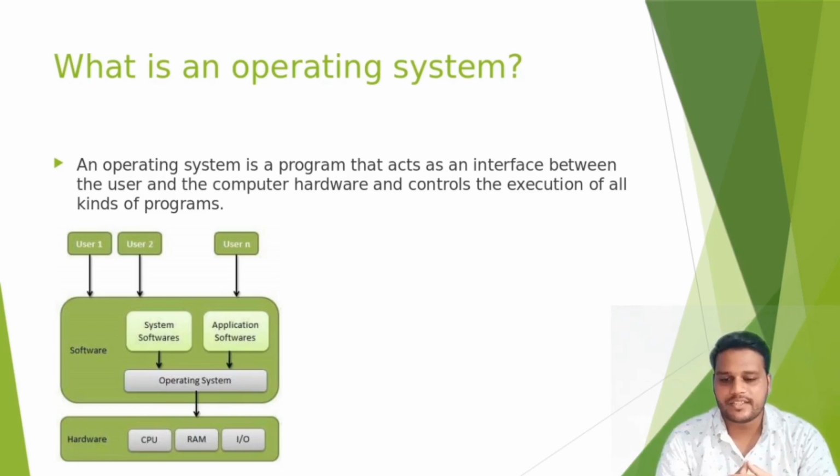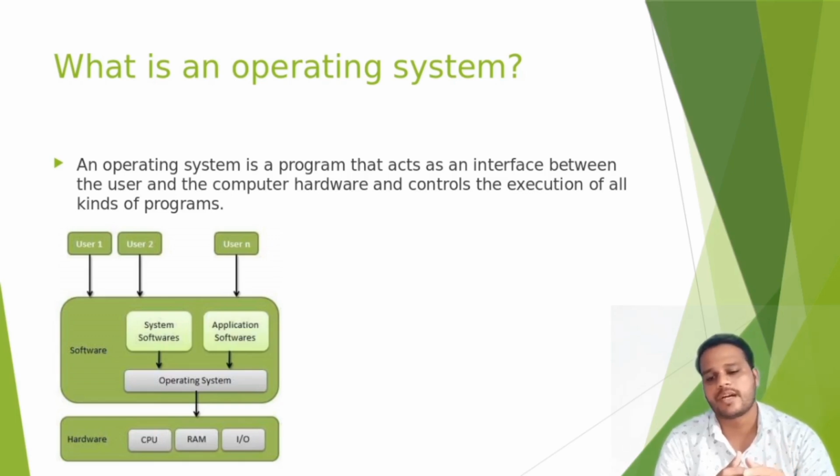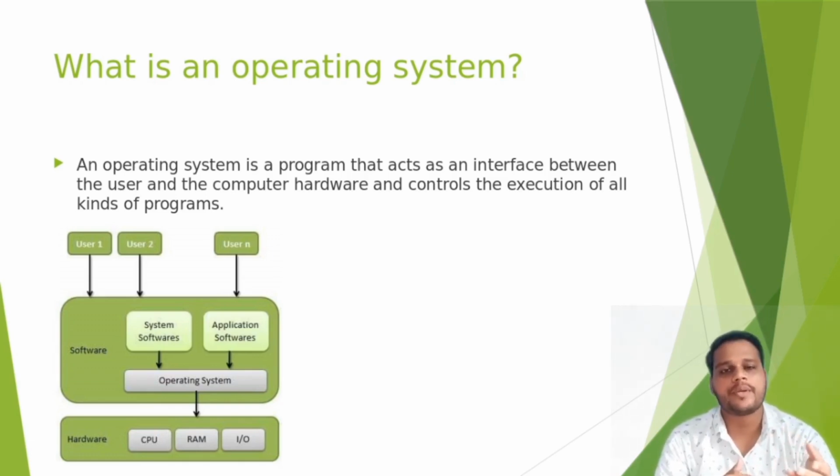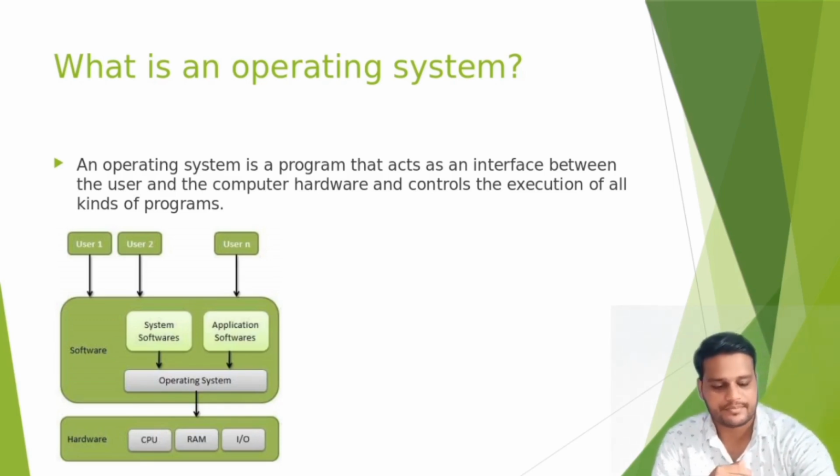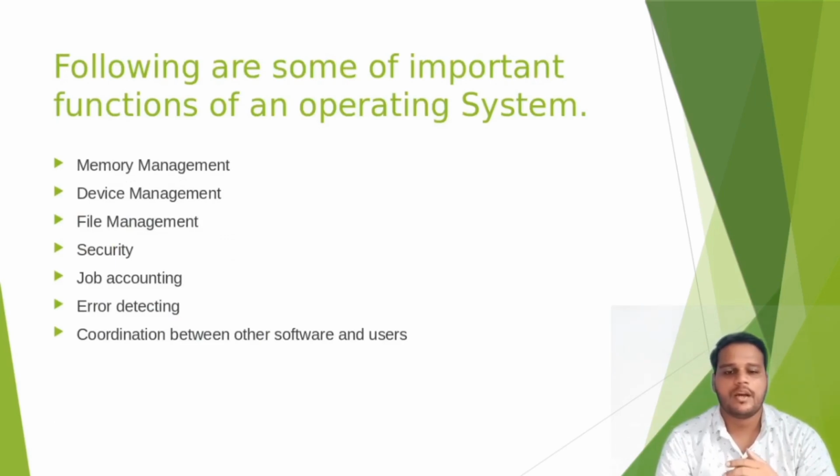This is the block diagram of your operating system. The topmost layer has user 1, user 2 and user 3. After that, there is software, including application software and system software. These two types of software communicate with the operating system, and the operating system communicates directly with the hardware system.